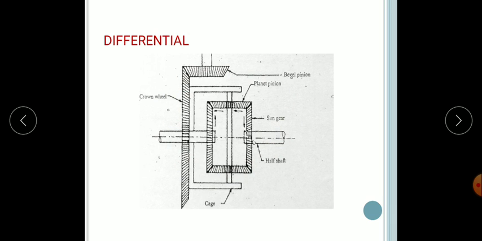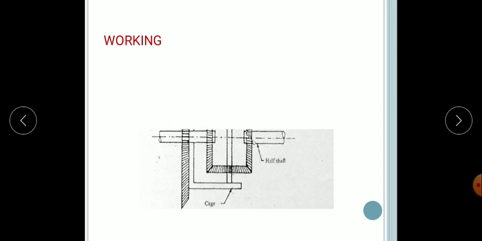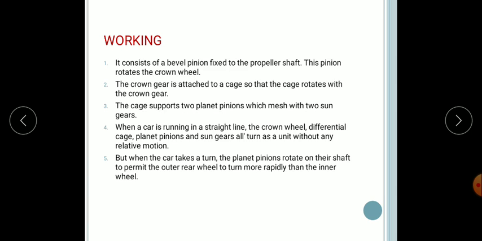But when the car takes a turn, the planet pinion rotates. So this is the planet pinion. The planet pinion rotates on its shaft to permit the outer rear wheel to turn more rapidly than the inner wheel. So when the car turns, this planet pinion rotates in this direction, you can see. When it rotates, it makes the outer wheel turn more rapidly than the inner wheel. So these directions help it turn more rapidly. So this is nothing but the differential mechanism. This is the working of the differential mechanism.